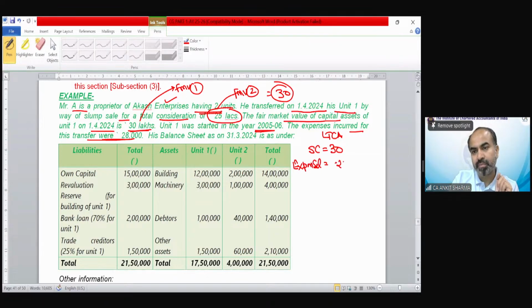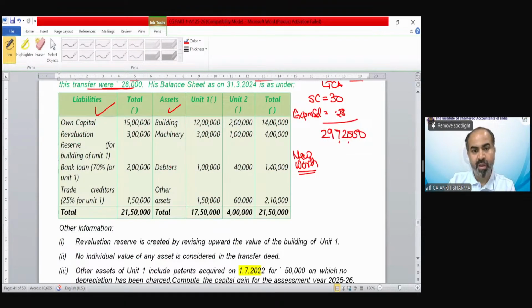So that would be now 29 lakh 72,000 is my net sale consideration. Now we just need to find out the net worth as per the information given. So if you are able to find out the net worth correctly, you will get full marks. You can see the balance sheet has been given, the liabilities and the assets both have been given for unit 1 and unit 2.